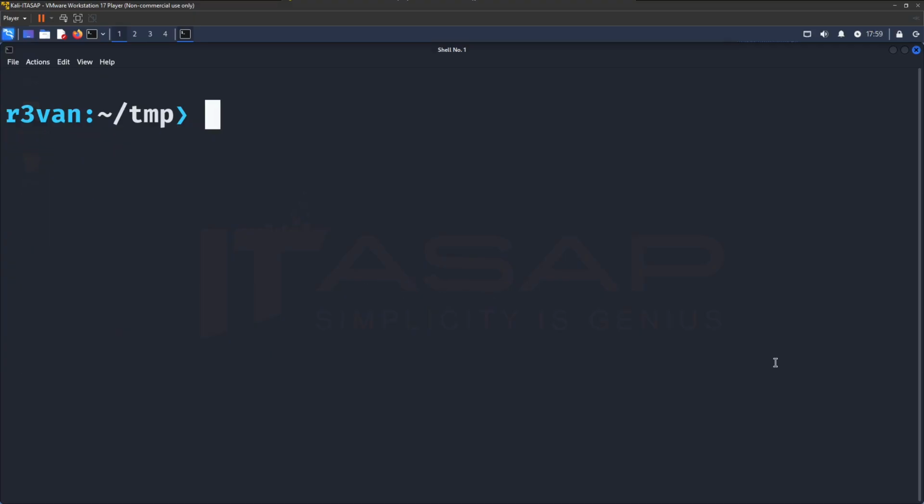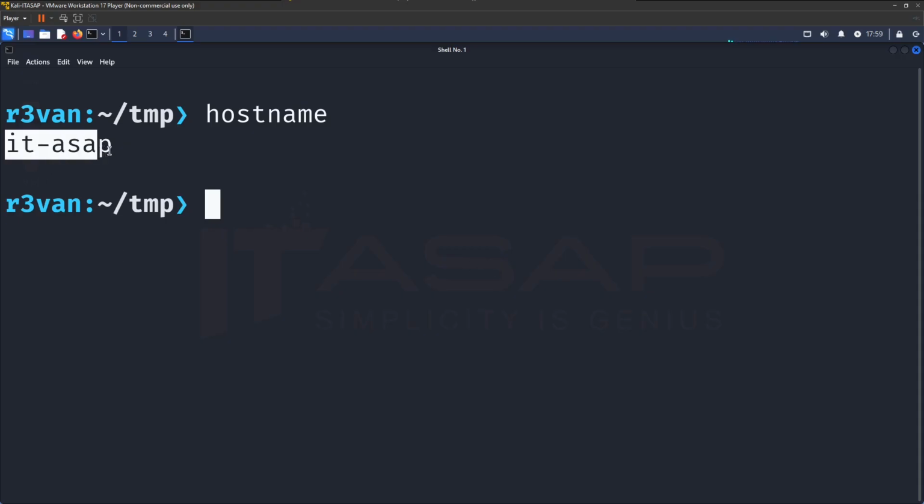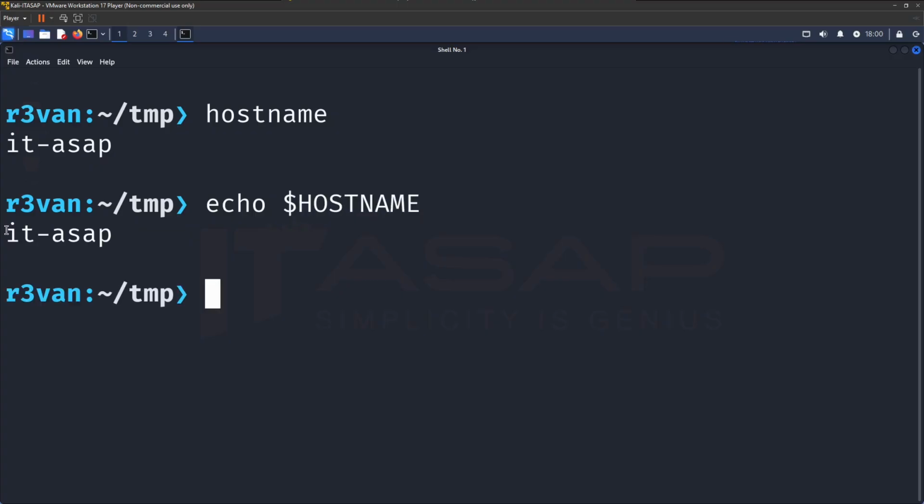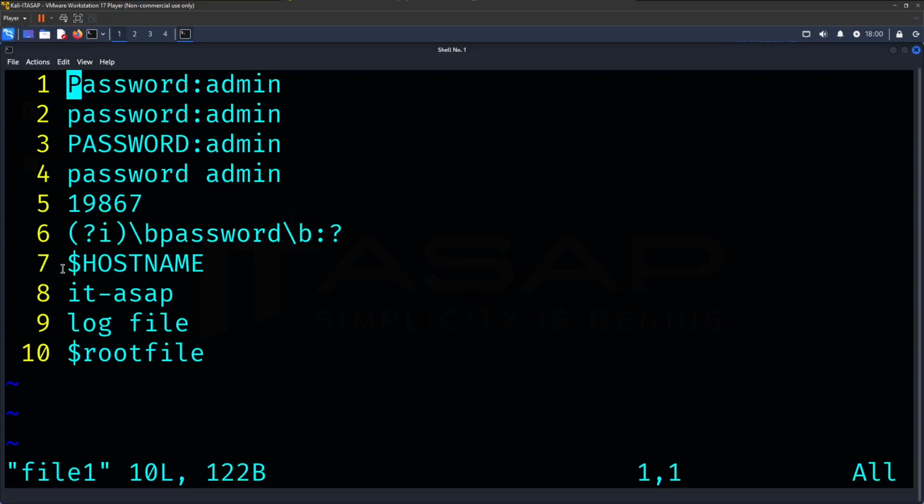We'll clear our screen. Now let me show you the host name of my machine, IT-ASAP. That's my host name. Now let me show you the contents of the environment variable hostname, which will convert or expand to the value, which is IT-ASAP. So we'll go $HOSTNAME, and you see there IT-ASAP. Now let me show you what is inside file1. So line 7, we have $HOSTNAME in all uppercase. Line 8, we have IT-ASAP, which is the actual computer name. So we'll get out of this.